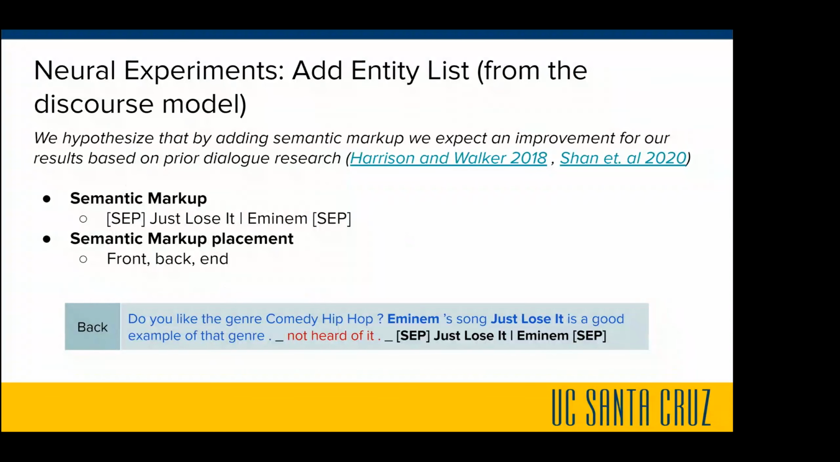Next slide, we will see the further experiments that we do with the entity list. Here we hypothesize that by adding the entity list via semantic markup, we would increase performance. So we do various experiments with adding the semantic markup, which is a set of entities in between those 2 separation tokens, and each entity is separated by a pipe character. Here at the bottom, you see that we added it to the back.